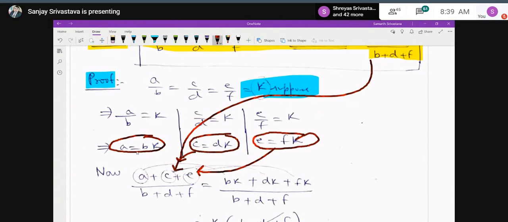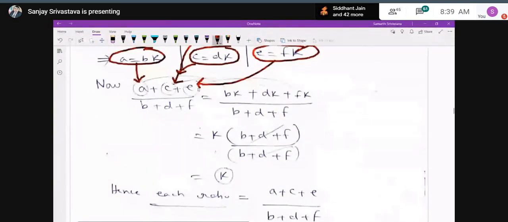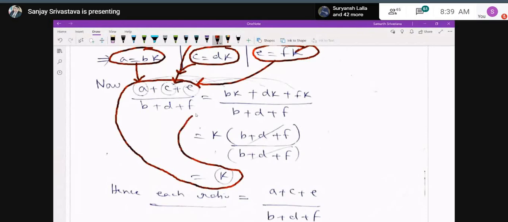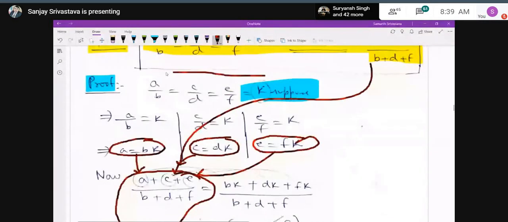What is left in the bracket? B plus D plus F upon B plus D plus F, and they will be cancelled. And the value of this ratio, that is A plus C plus E upon B plus D plus F, is also equal to what? K. And K was the value of the previous three ratios also.